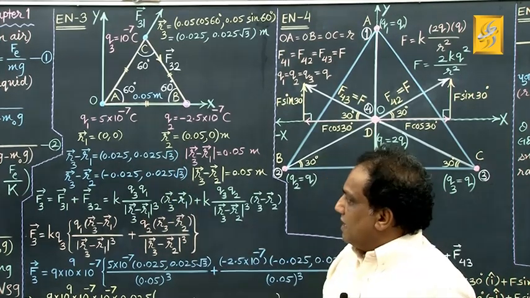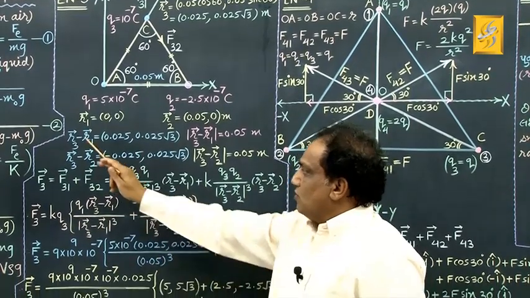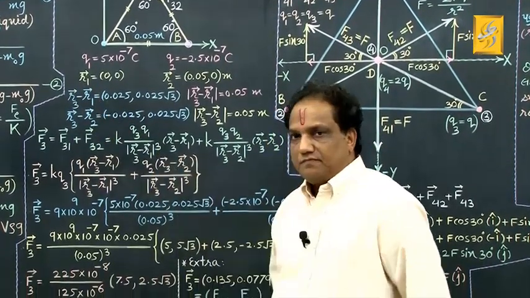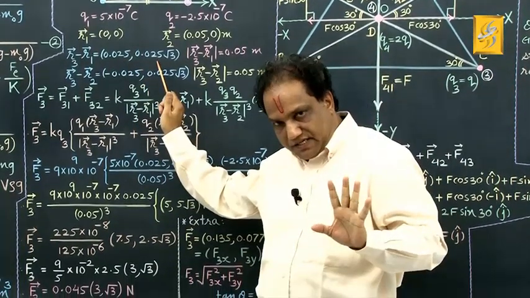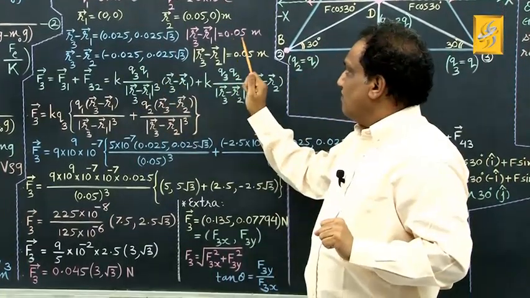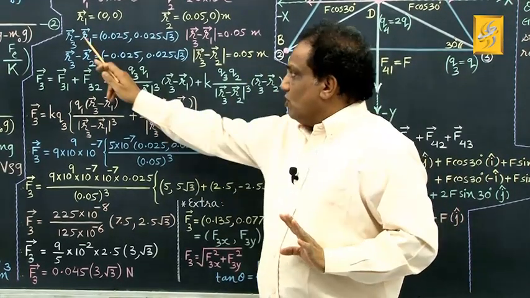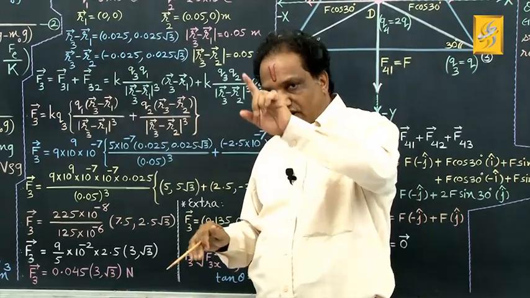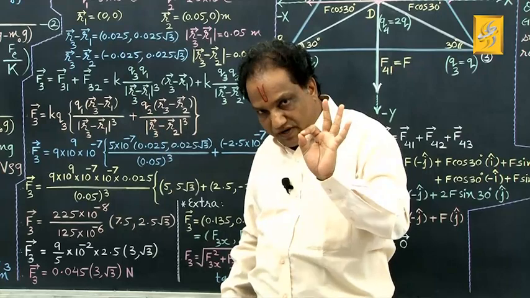Okay? Now you want modulus of it. How to get modulus of this? Under root of square of this plus square of this. Correct? That answer is 0.05 meter. But I am showing you a very easy way.